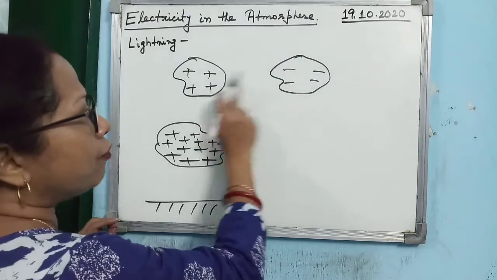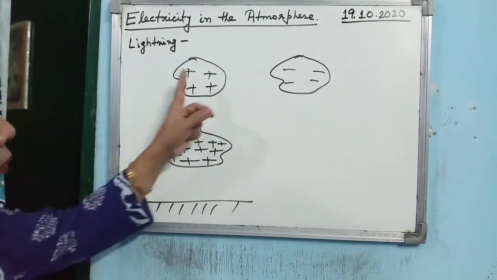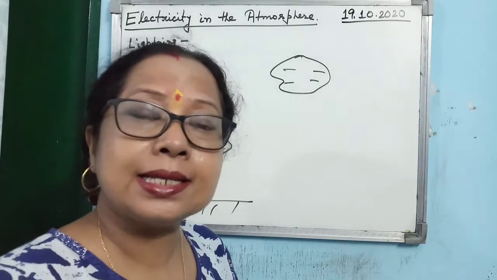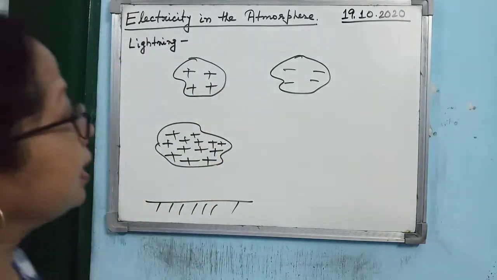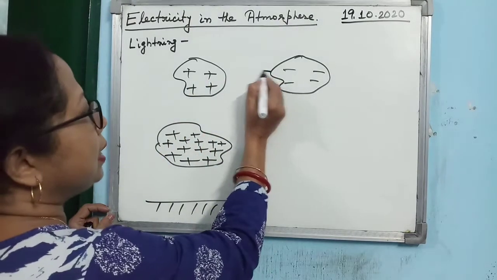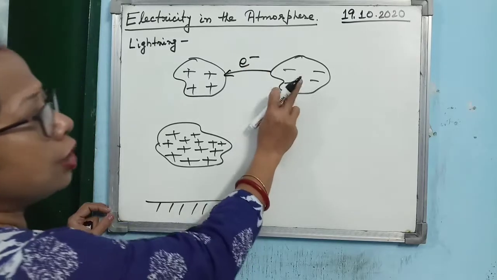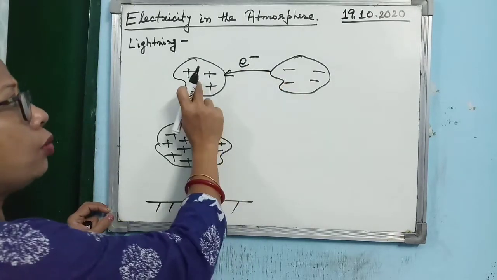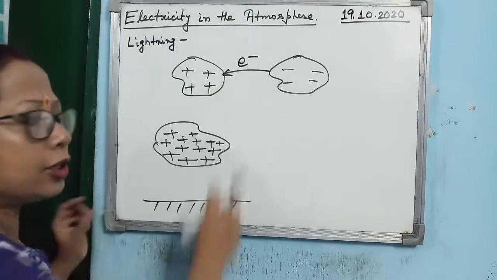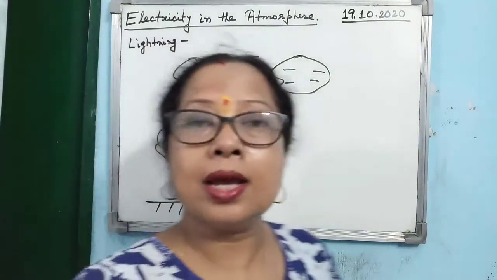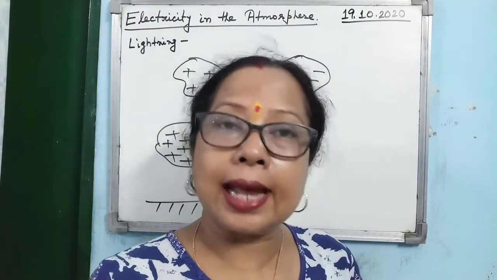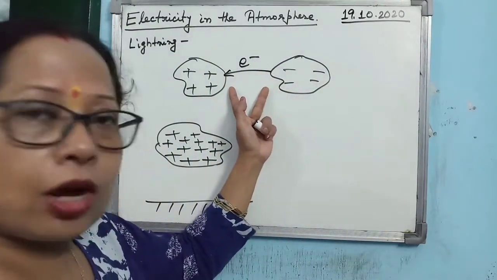So when they come very close to each other, as they are having heavy charge, we know that air is an insulator, but as both the clouds are heavily charged, what will happen? Electrons will transfer from the negatively charged cloud to the positively charged cloud, and this transfer of electrons will produce a spark in the sky. So that spark is known as the lightning. This is one way of lightning.